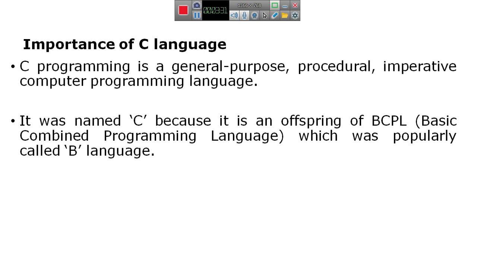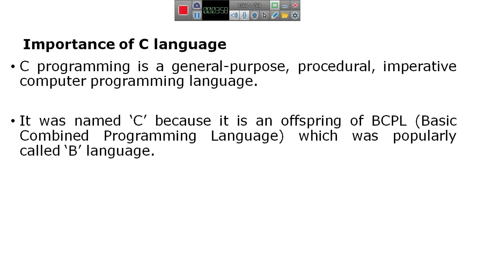A compiler is one of the language translators. It converts a high level programming language into machine language.